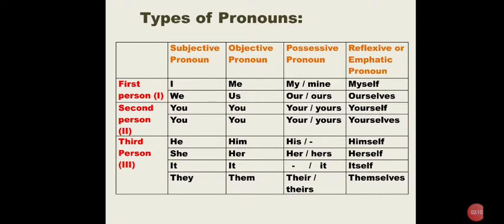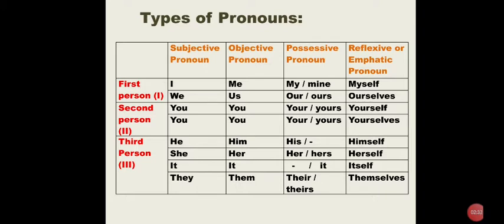Then possessive pronouns: my, mine, our, ours, your, yours, his, her, hers, its, their, theirs.